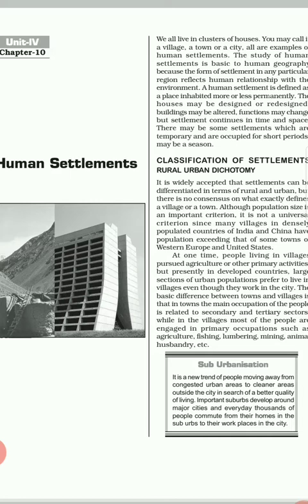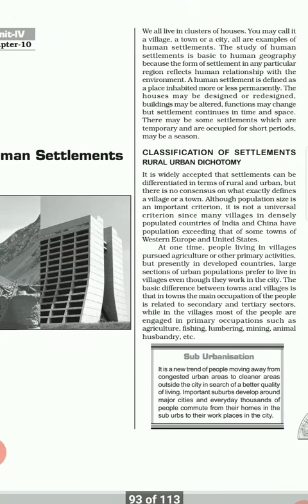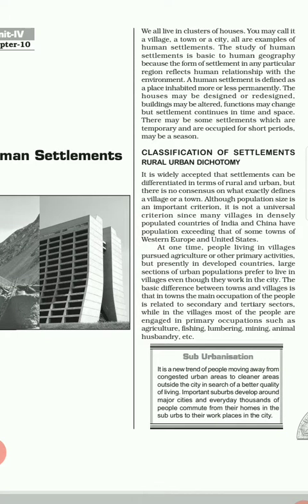The study of human settlement is the basis of human geography because the form of settlement in any particular region reflects the human relation with the environment. It totally depends upon the environment how the settlement of humans should be. A human settlement is defined as a place inhabited more or less permanently. The houses may be designed or redesigned, buildings may be altered, functions may change, but settlement continues in time and space. There may be some settlements which are temporary and are occupied for a short period, maybe a season.